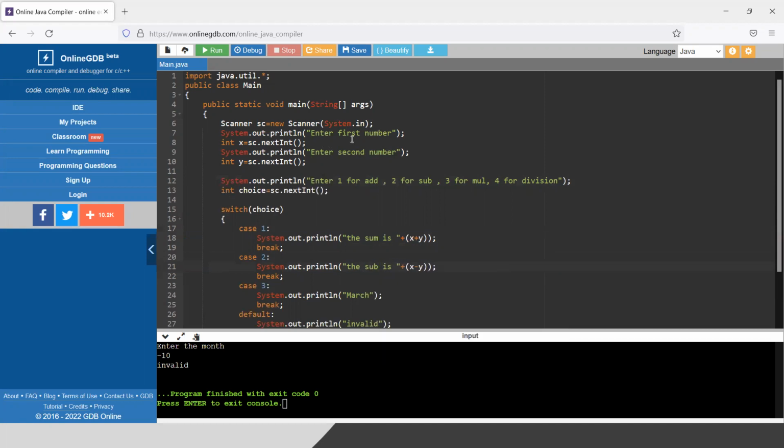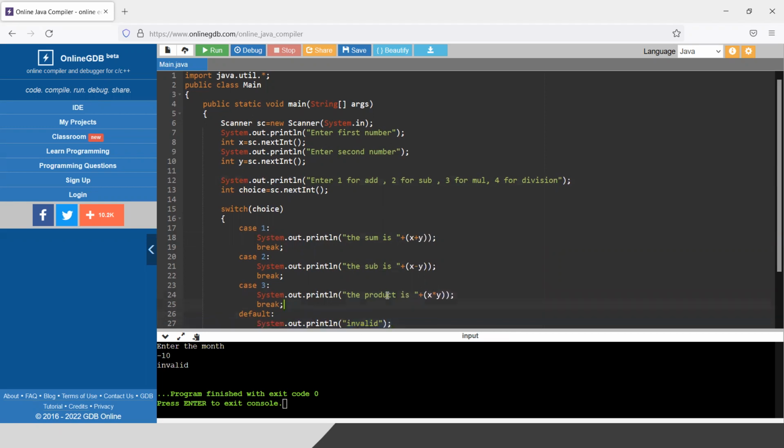So it is checking the value of choice. When the value of choice is 1, it is going for add. When the value of choice is 2, it is subtracting. Next, for 3, I will multiply x and y. The product is x and y.